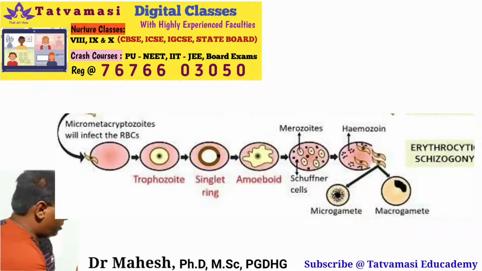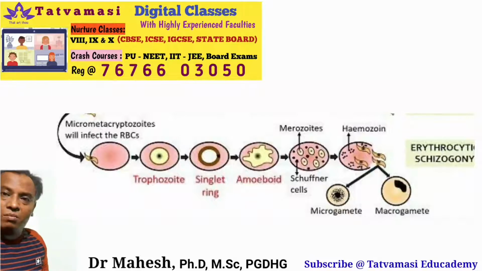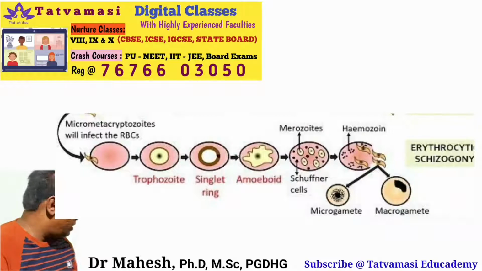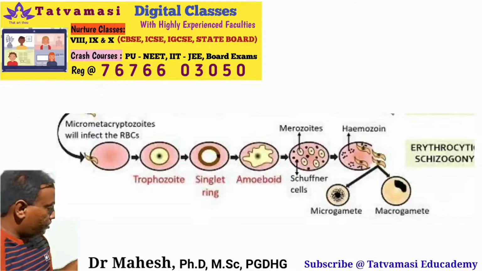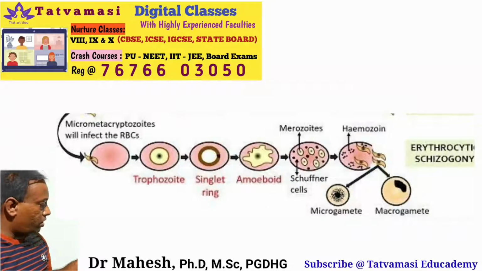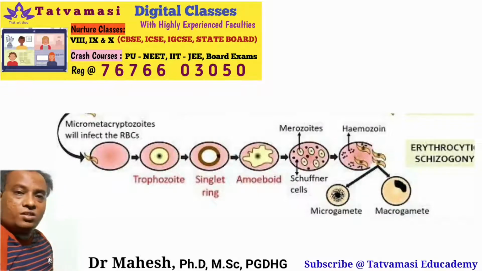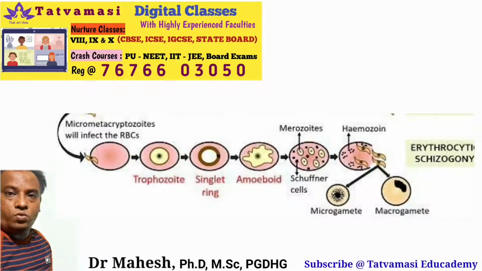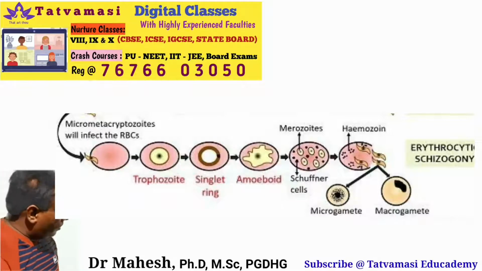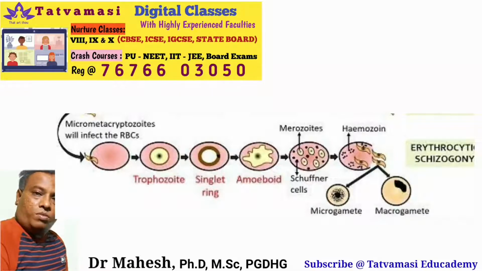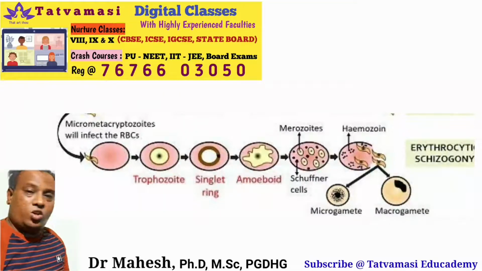Here very important changes take place because the parasite undergoes many different stages. When the metacryptozoites or cryptozoites infect the RBC, they undergo nuclear division and form a stage called trophozoite. During the transformation, it forms a large vacuole.